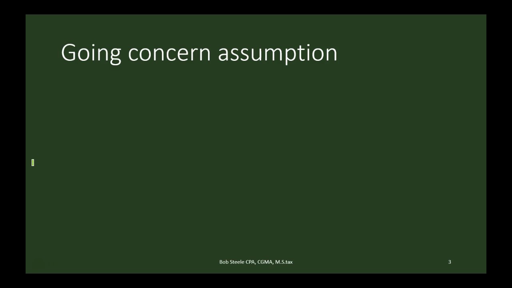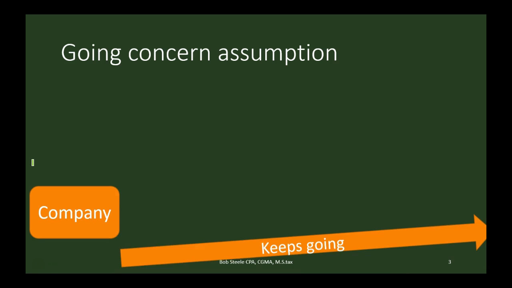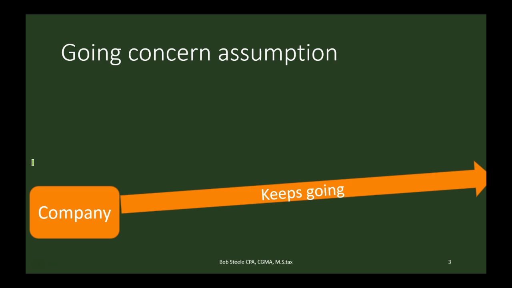Next principle, we have the going concern assumption. Again, it seems very basic. The going concern assumption means that we expect the company to keep going and stay in business for a long period of time. Now, why is this important? It is really important that it is a going concern. Note that if a business is not a going concern, meaning if they expect to go out of business, then their incentives to do things differ greatly.